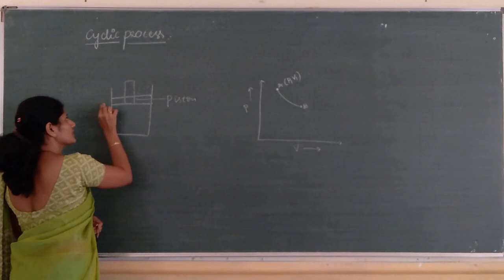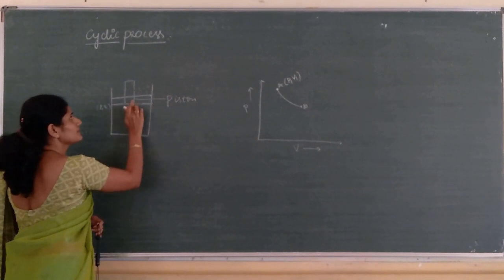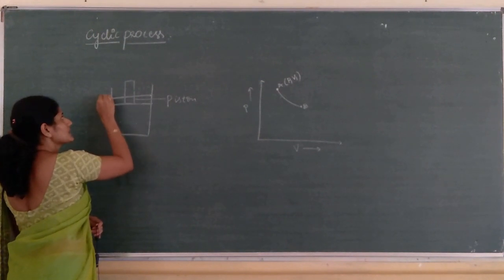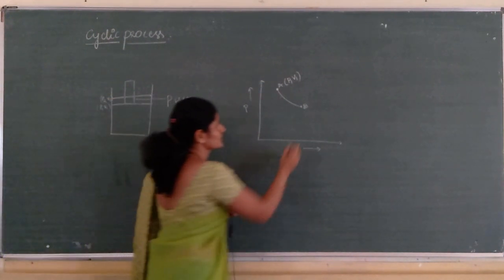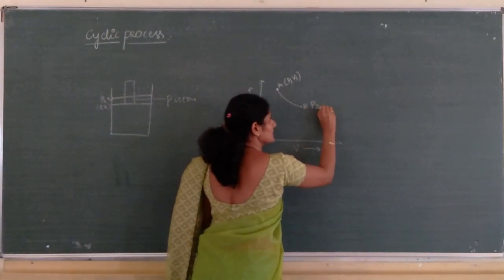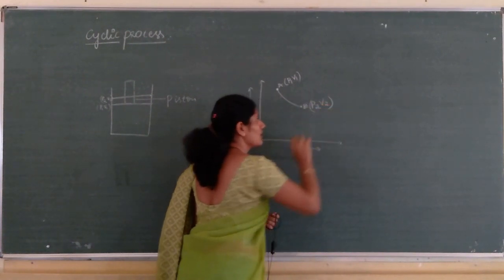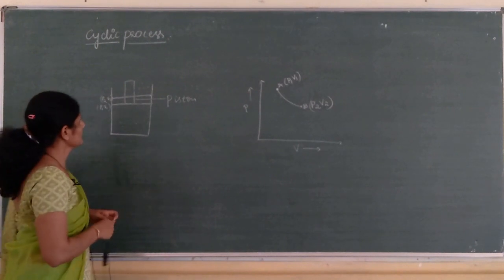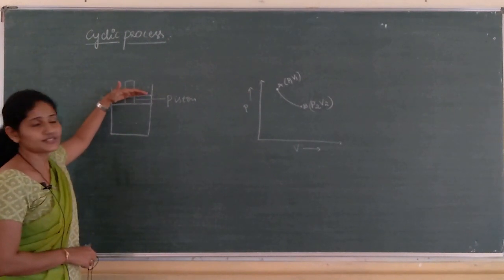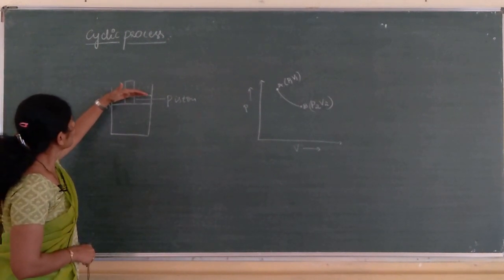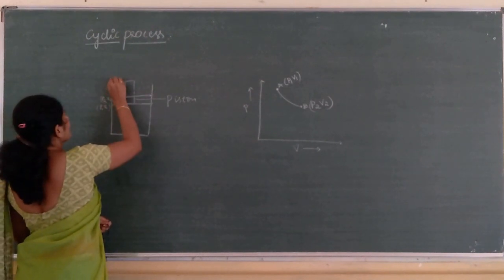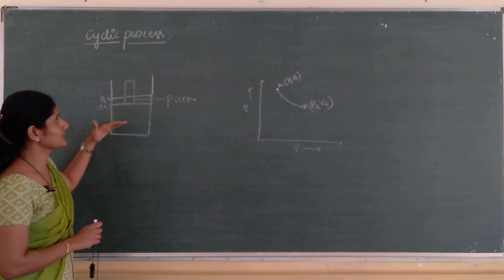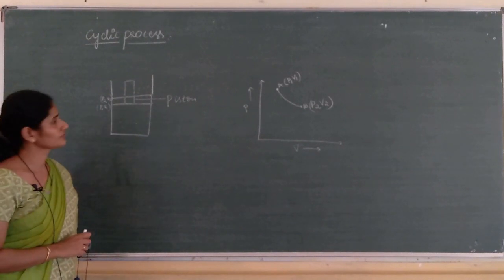Here pressure is P1, volume is V1. When it reaches this state, pressure becomes P2, volume becomes V2. So, this is the state B where pressure is P2 and volume is V2. Now, the system is made to undergo adiabatic expansion.